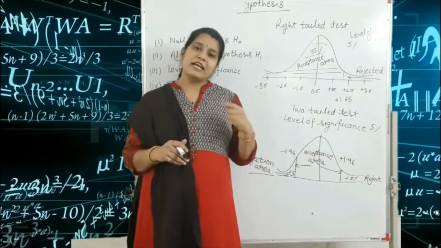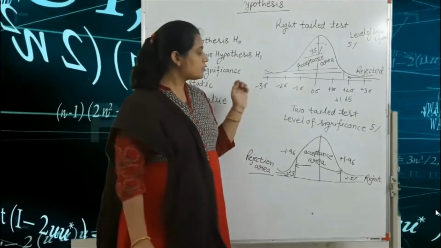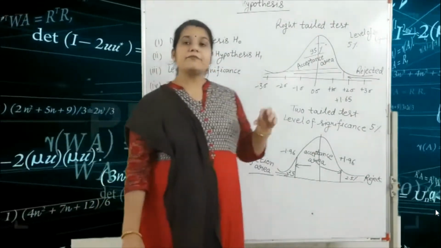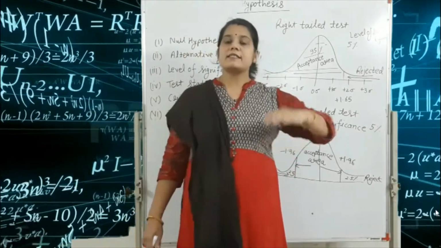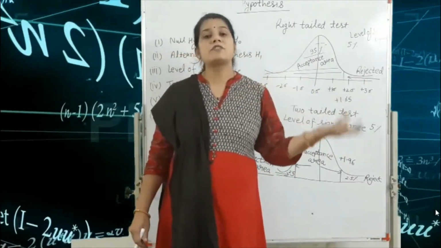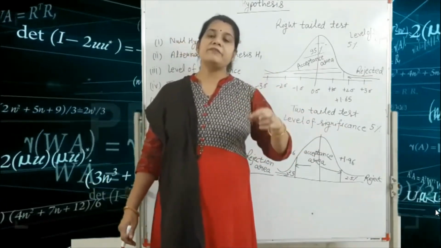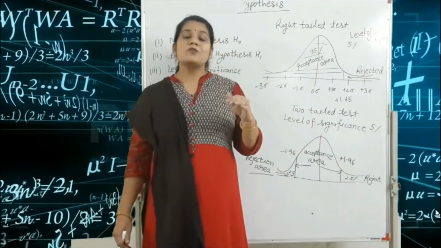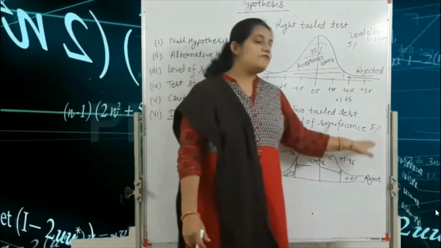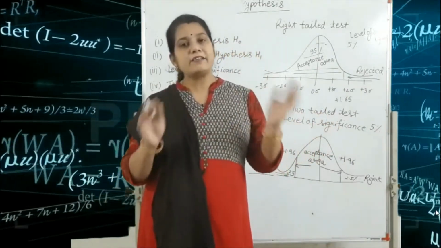Got it? So next one is the two-tailed test. In the two-tailed test, we find the level of significance 5%. In case the level of significance is not given in our question, you always automatically consider 5% level of significance. That means by default you consider 5%.